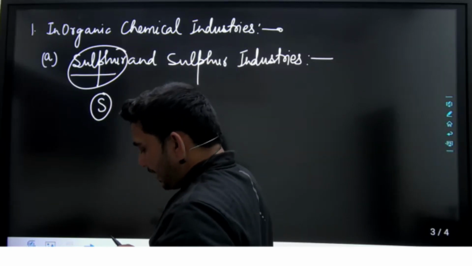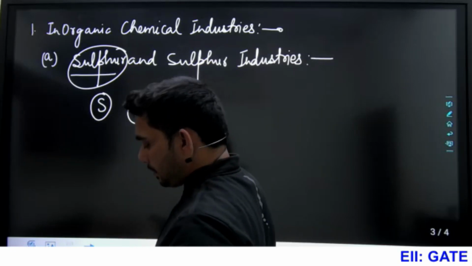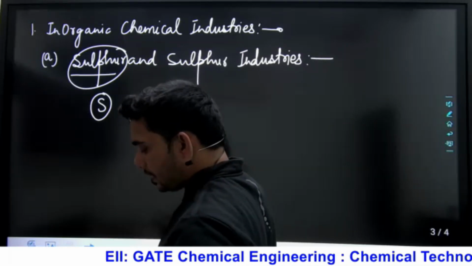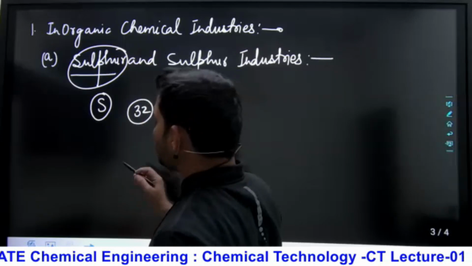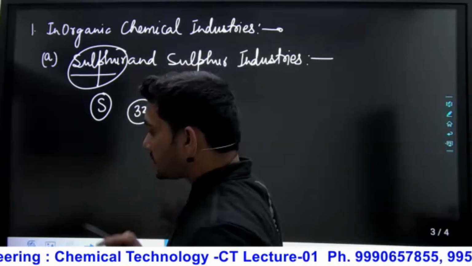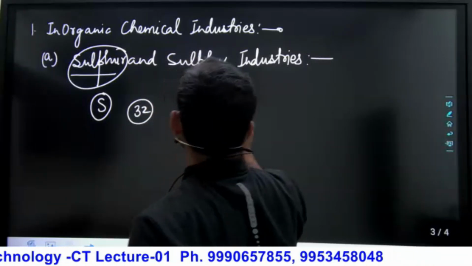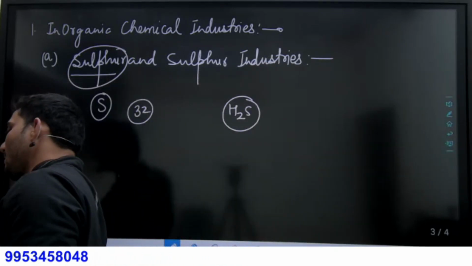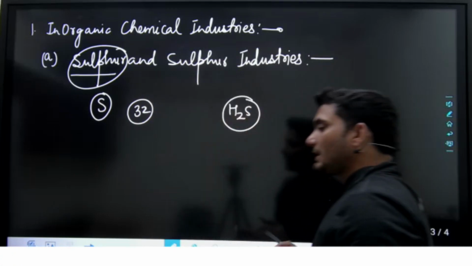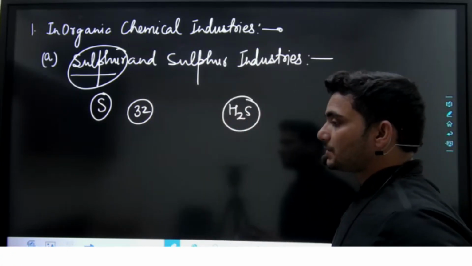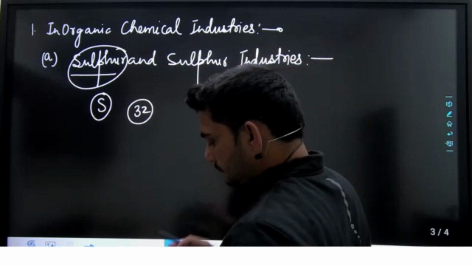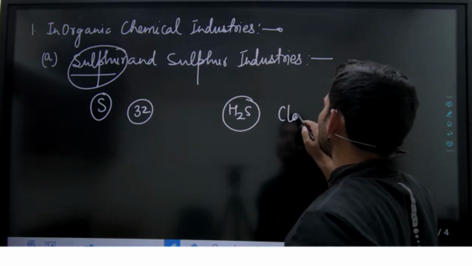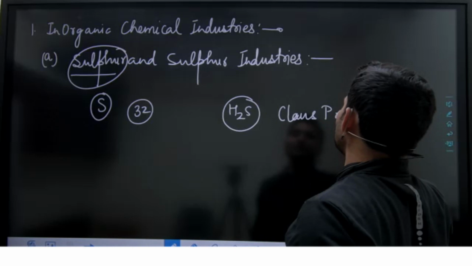If the sulfur is mined from iron pyrites or copper pyrites, that process is called the Finnish process. If sulfur is produced from the salt dome, the process name is the Frasch process. If it is produced from the oxidation reduction of H2S, try to understand, where will we get H2S from? We will get it from the petroleum industry. Oxidation reduction of H2S, what will we get? We will get the sulfur. This process is called the Claus process.